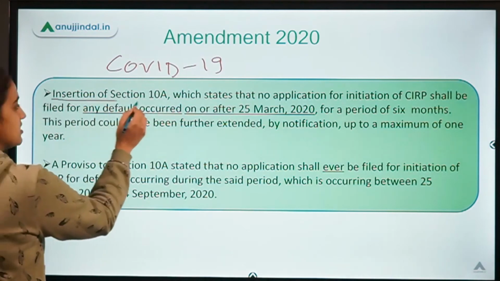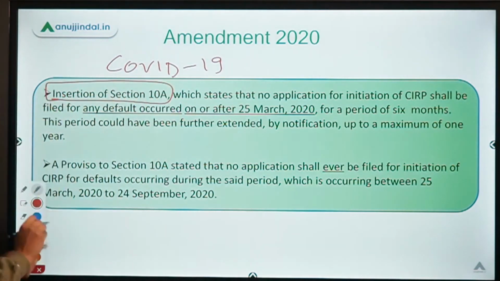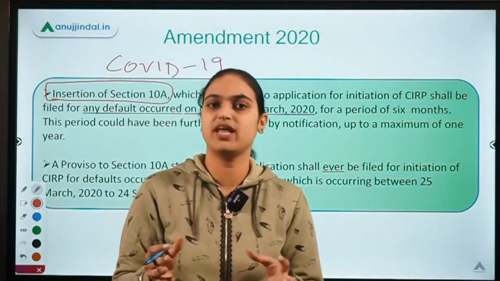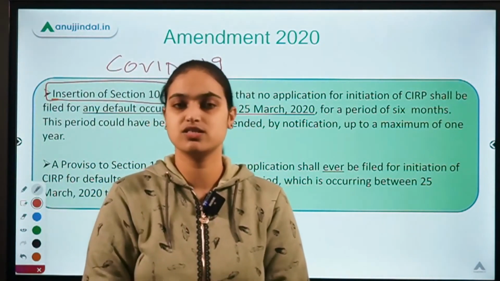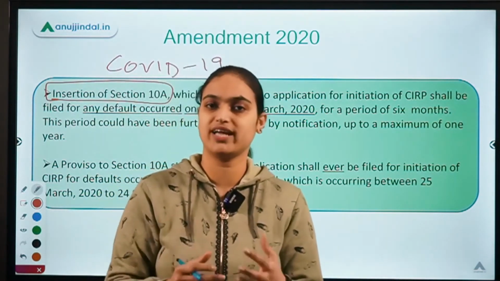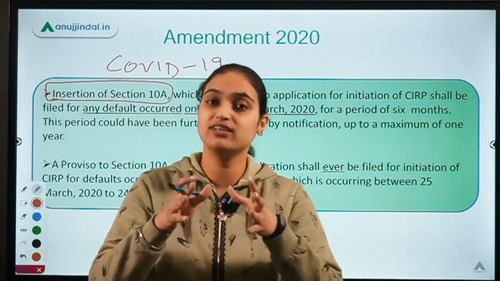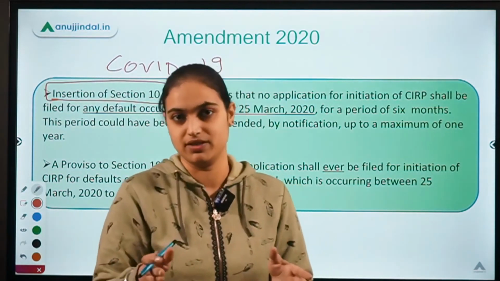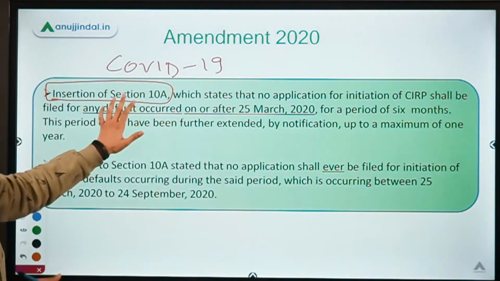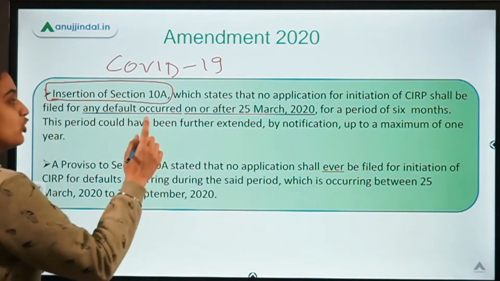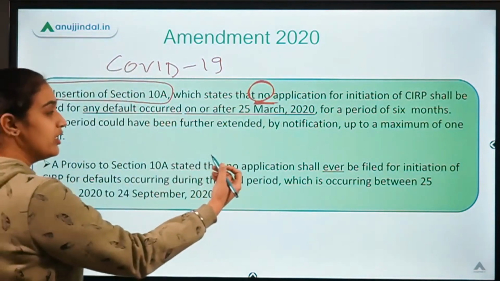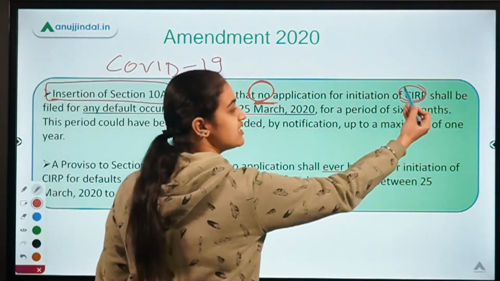A new section was inserted, section 10A. Now, during this time period of COVID, lots of people were basically not able to return the money. They did not have money. So the Insolvency and Bankruptcy Code is not focusing on resolving the amount of that time period, because that was basically an exceptional situation. So what did this section say? This section stated that no application can be filed for the corporate insolvency resolution process.